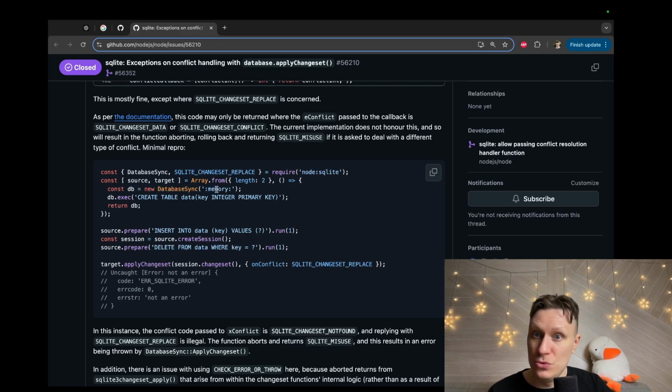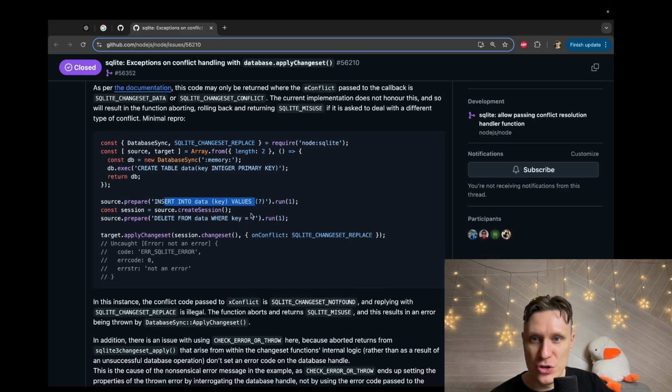So we create two databases in memory, and we execute some query, and we create some tables. So we create two in-memory databases that are exactly the same. One database, two database. Okay, then we prepare some instruction. Okay, here a question mark and here run. I assume this one will be passed here as a parameter. This is done like this because it protects us from SQL injection. So never use string templates to pass your arguments. You know that. You know what SQL injection is.